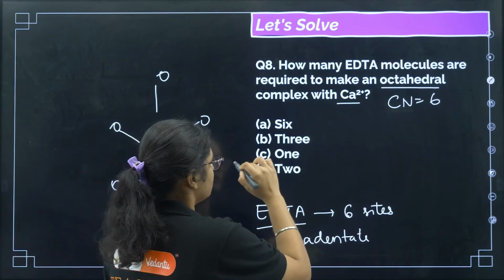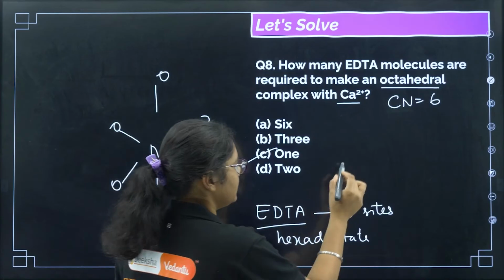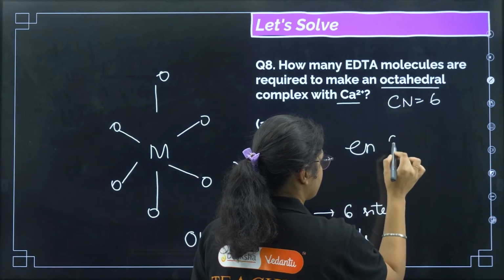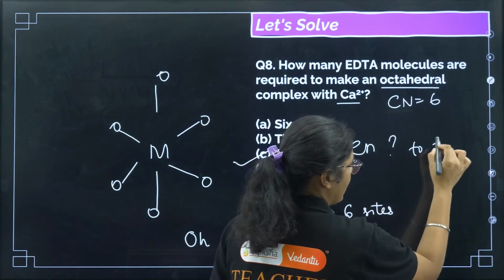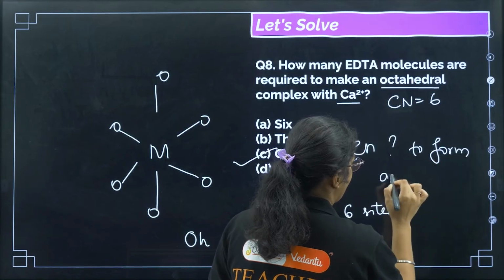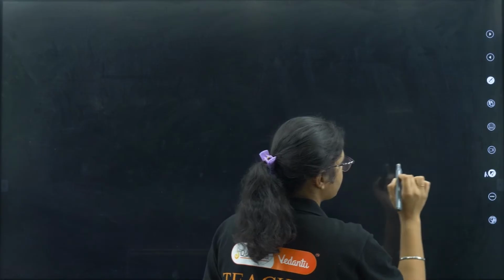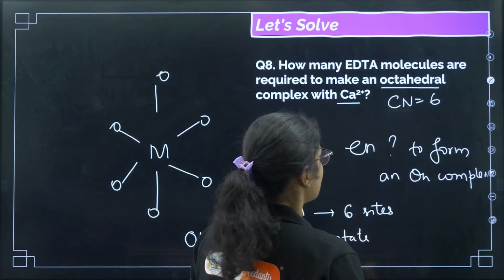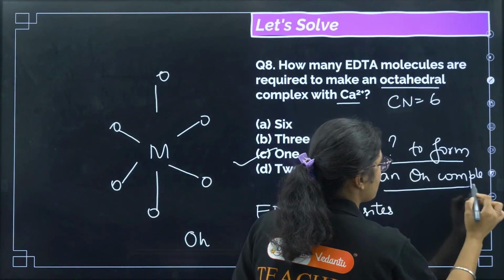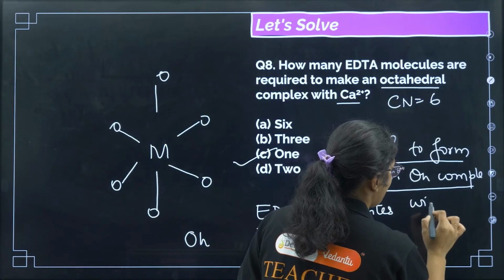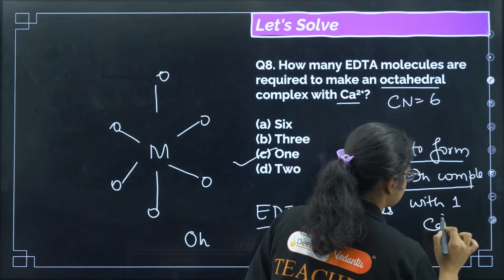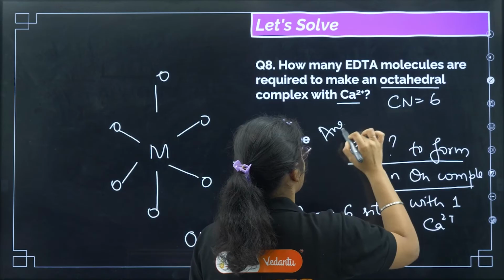Now my question is, how many en molecules are required to form an octahedral complex with one Ca2+? You have to answer this in the comment section.